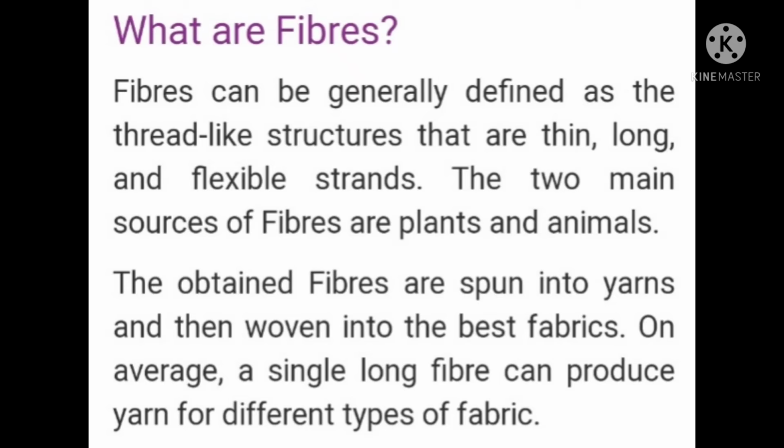On average, a single long fiber can produce yarn for different types of fabrics. These fibers undergo a simple process if they are natural fibers. Natural fibers can be obtained from plants or animals. These fibers are very small, very thin, thread-like strands. From these threads, yarn is prepared. Bundles of fibers form a yarn, which is a thick thread.